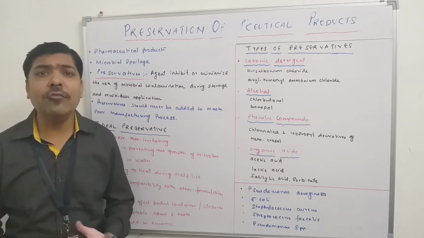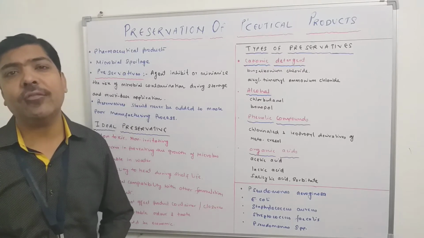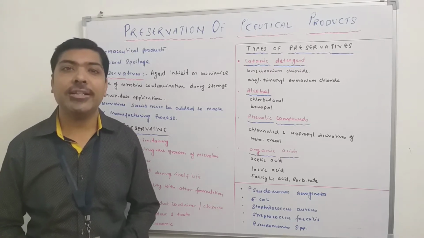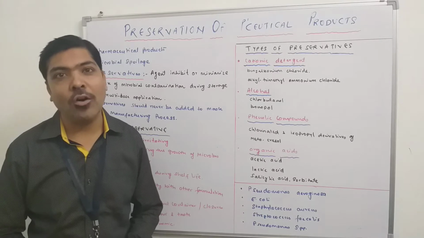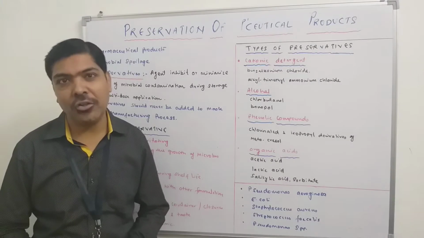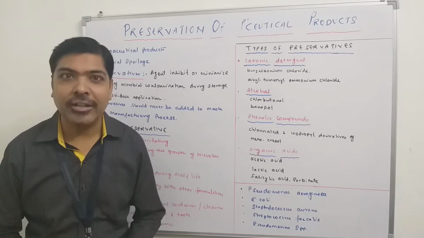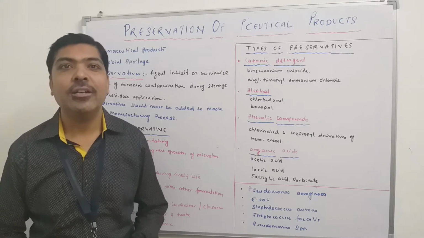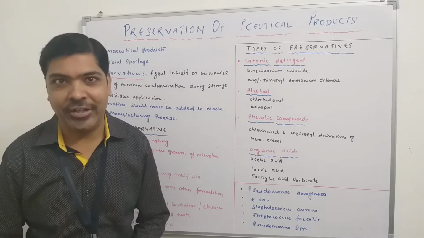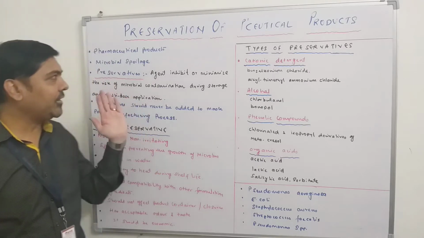So if we have to protect the pharmaceutical product from spoilage, we need to go for proper preservation of the product with the help of an agent which is called a preservative. Now, what is a preservative?